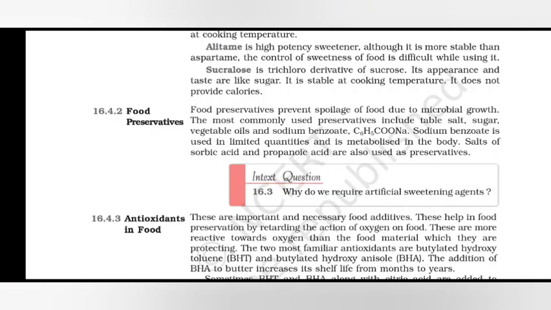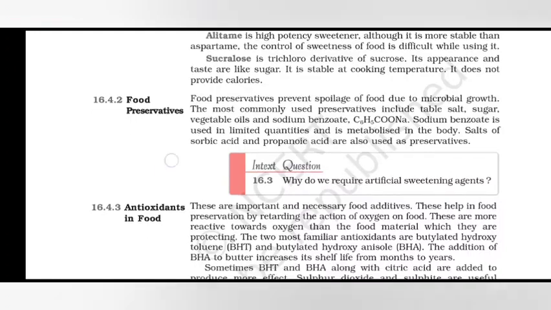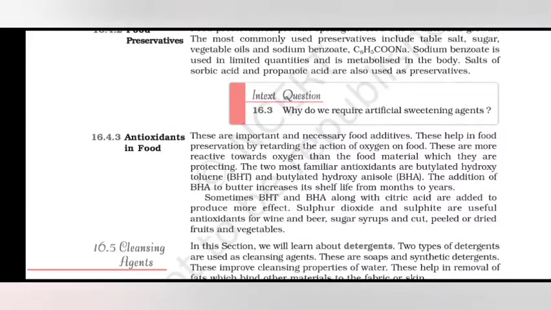Food preservatives prevent spoilage of food due to microbial growth. The most commonly used preservatives include table salt, sugar, vegetable oils, and sodium benzoate. Sodium benzoate is used in limited quantities and it is metabolized in the body. Salts of sorbic acid and propanoic acid are also used as preservatives.